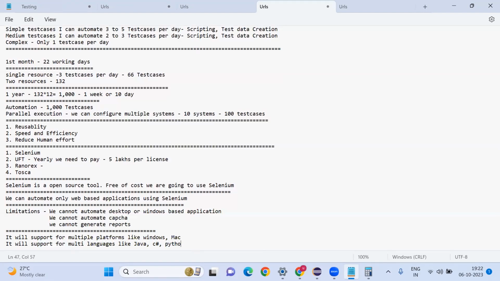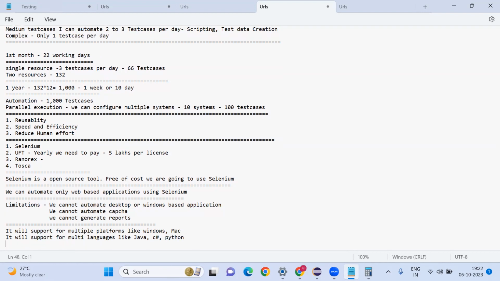Here the advantage is, if you have good experience in Java, you can easily understand C Sharp, Python, and all, because most of the commands will be the same, only the syntax will vary depending on which language you select.